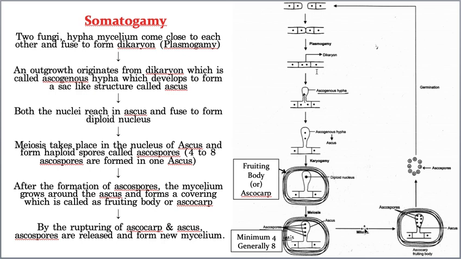Two cells. Now, four cells, they are undergoing mitosis. That means 4 into 2 is how much? 8. So, 8 ascospores are produced. Now, here I wanted to tell you one small point.